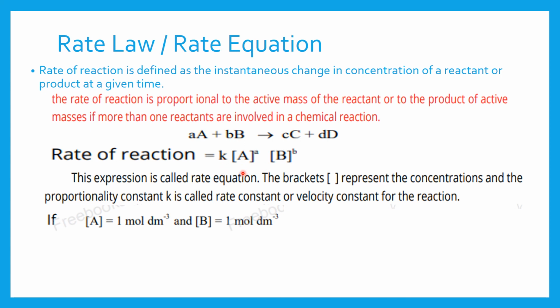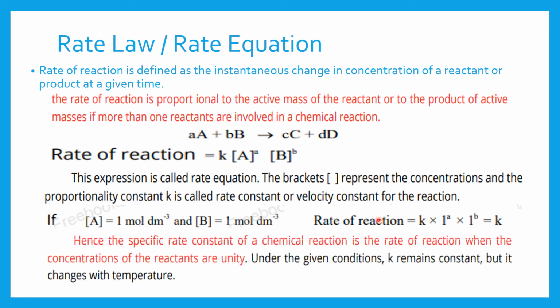So if we consider the concentration of A as 1 mole and the concentration of B also as 1 mole, and we put these concentrations in the equation, we get that the rate of the reaction is equal to K into 1 into 1, and obviously it will be equal to K. So it is the specific rate constant of a chemical reaction, or the rate of the reaction when the concentration of reactants is considered as unity.